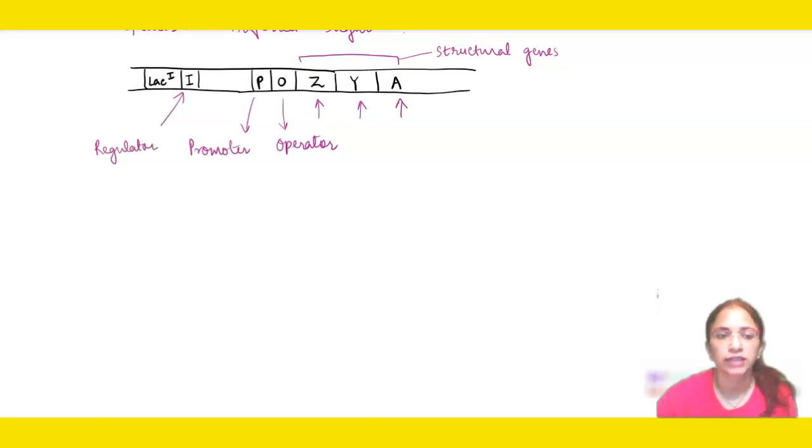So as I said earlier, all these components will be there in an operon. Here we can see that in the bacteria these are there. This is a separate promoter for our regulator gene. Okay, this is our separate promoter. Now we came to know how to draw an operon. Now let's draw it again and see actually how we go further with it.